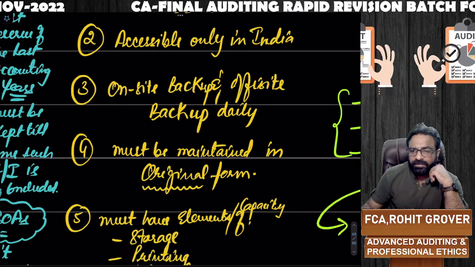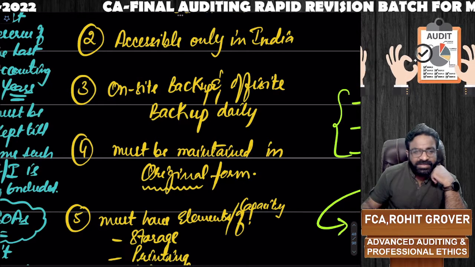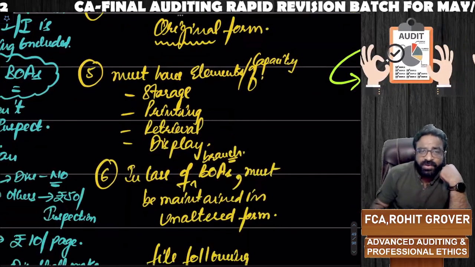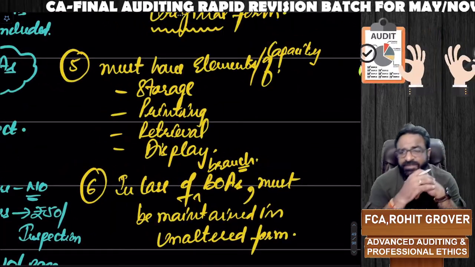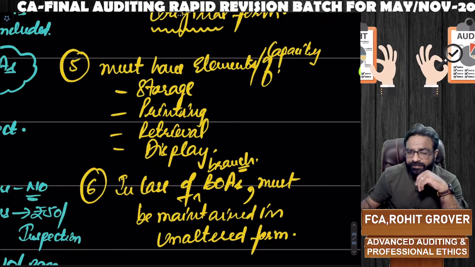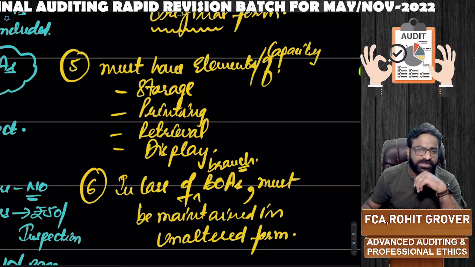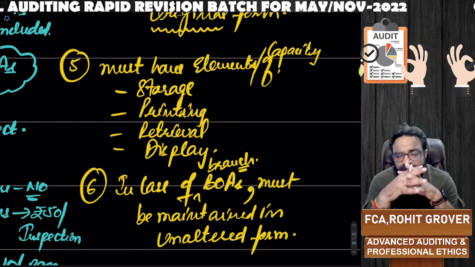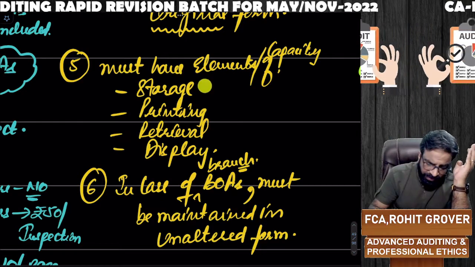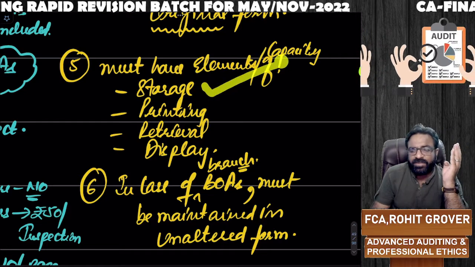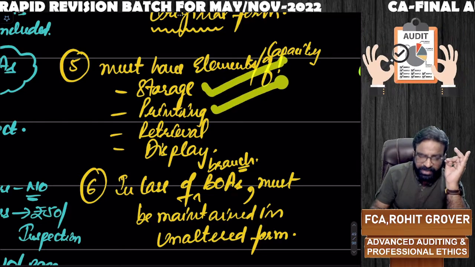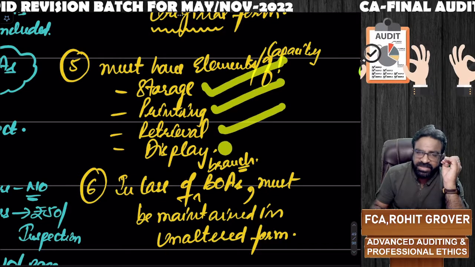Did you get the point? Next point, now in the next point, your books of accounts must have the following features. Sir, what is this feature? Your books of accounts must have the 4 features. What are the features? Number 1, your books of accounts in electronic form must be storable in nature, printable in nature, retrievable in nature, displayable in nature.